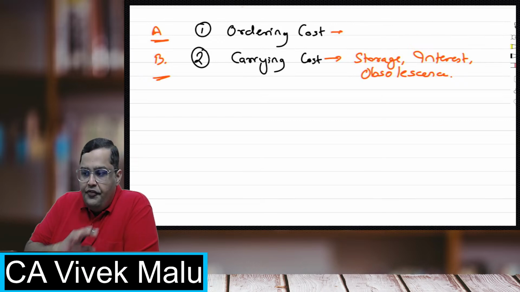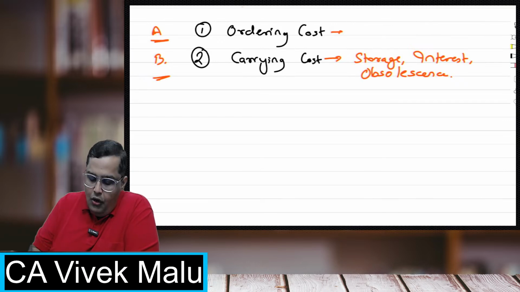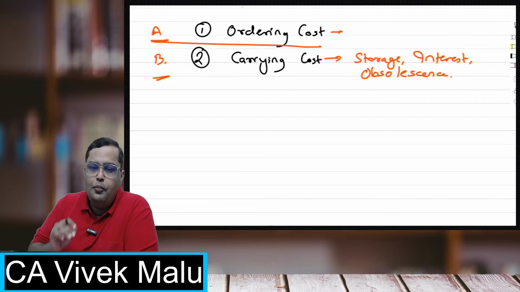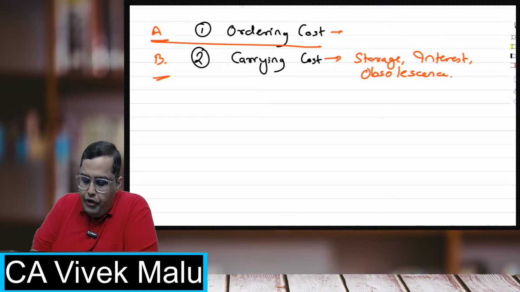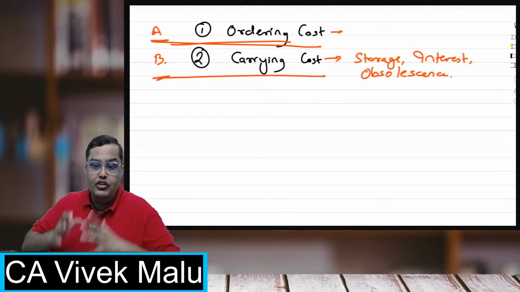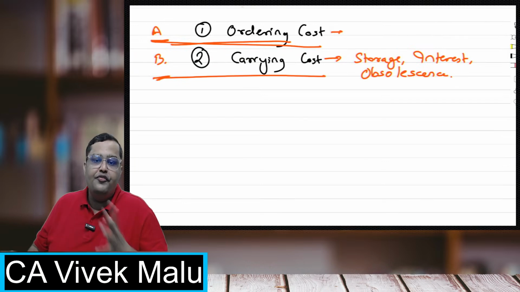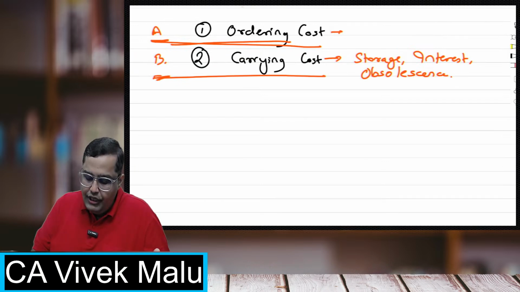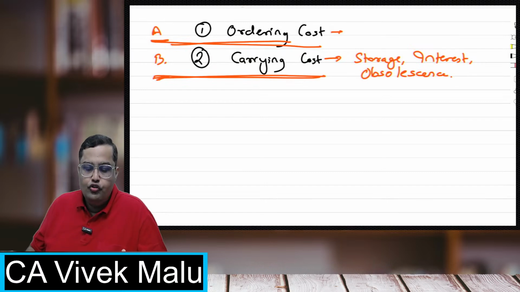If I order a very high quantity, I have to place just one or two orders, one or two advertisements I have to give. So the ordering cost will be very less. But the storage of those materials, because of the huge quantity, is going to be a very high cost for us, right? The storage will involve a very high cost. So the carrying cost will be higher, ordering will be lesser.